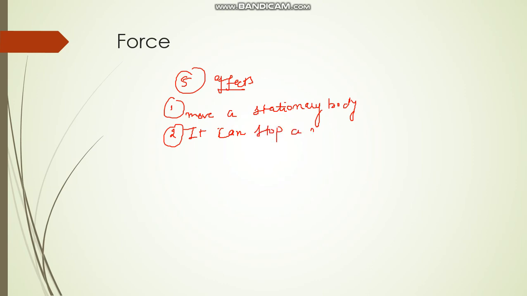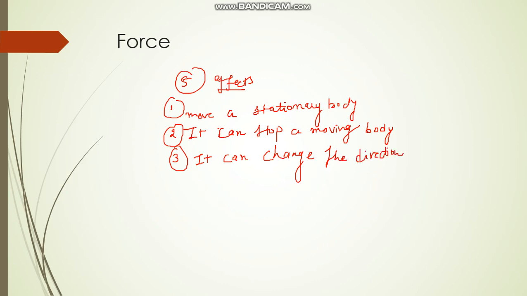These are the two things. Third, it can change the direction of a body. Then number 4, it can change the shape and size of the body.